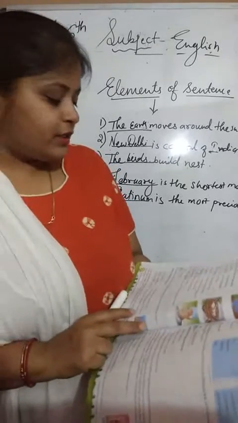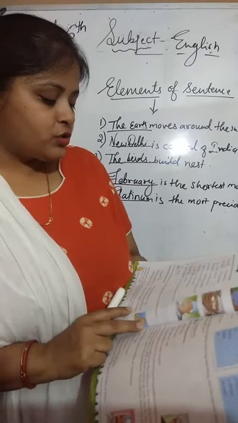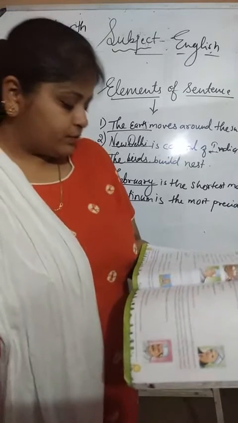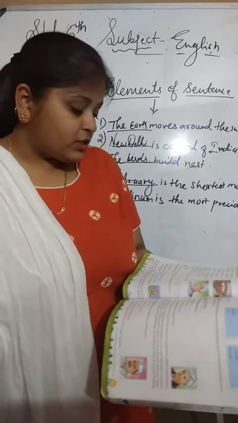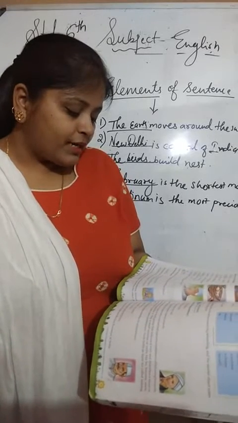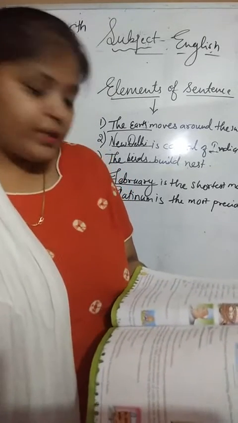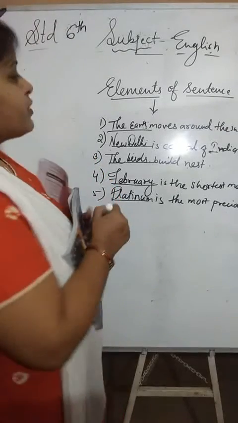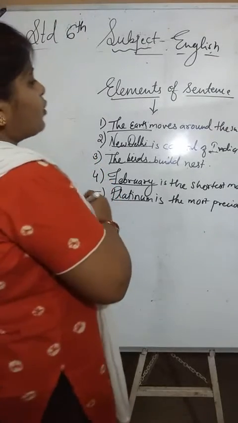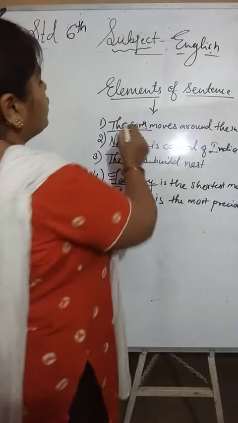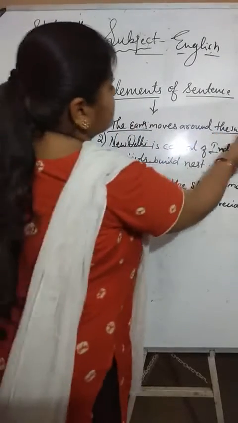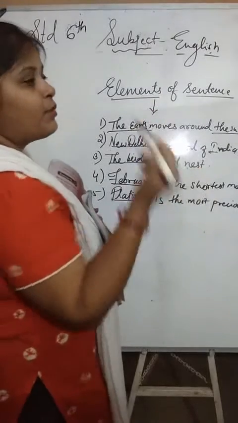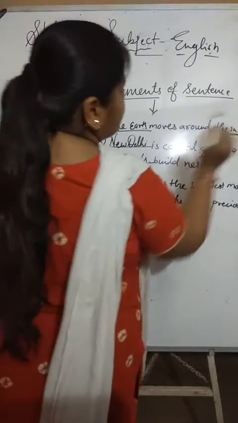Now there is another thing given. The person or thing to whom or which something is done is called the object. The dog bit Tom. So who did the dog bite? Tom. Rekha is picking flowers. So here flowers are the object. If you want to know about the object, take the sentence, the Earth moves around the sun. You understand that the Earth is doing the action in it. But what is the object in it? The object is the sun.